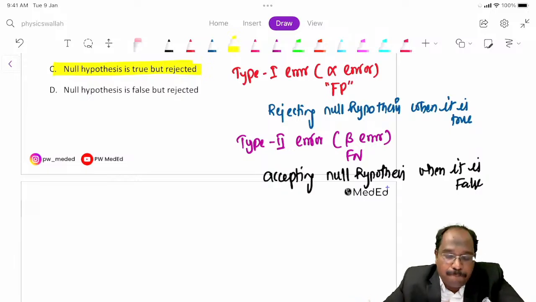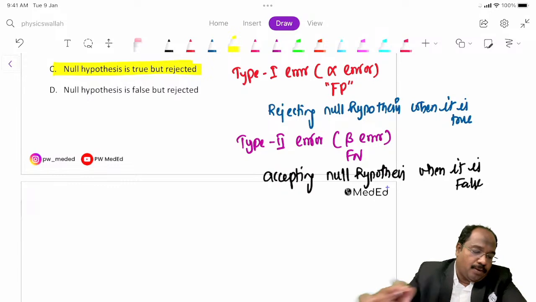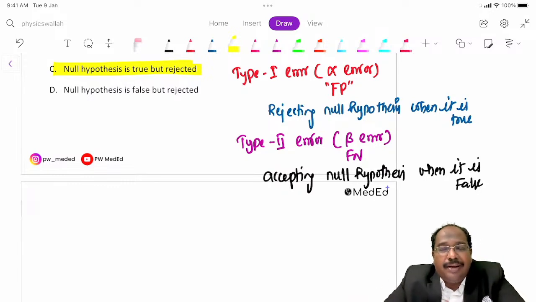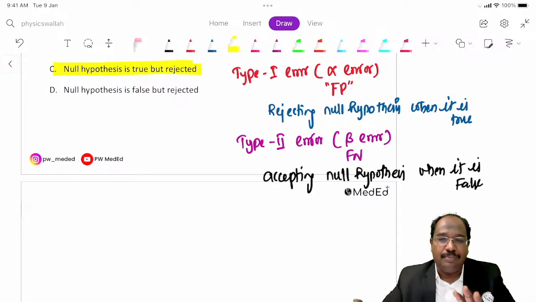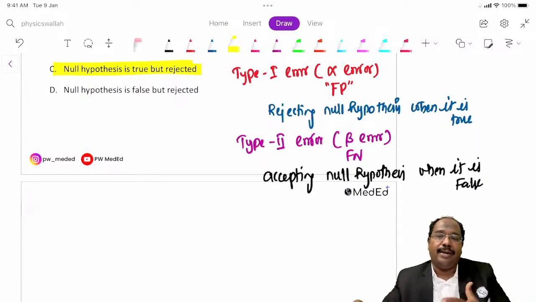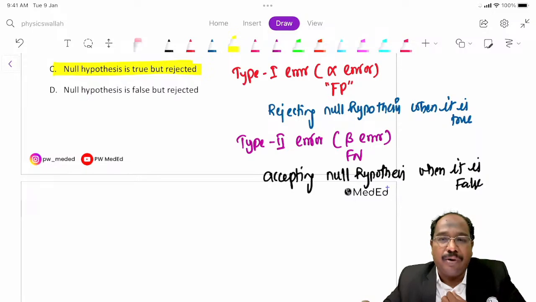Please answer. Null hypothesis true means both the drugs are same. Okay, I am doing a research. Null hypothesis true means both the drugs are same, but I am concluding one drug is better than the other drug. So that is type 1 error. False positive. That means both the drugs are same, but I am concluding that one drug is better than the other drug. That is type 1 error.